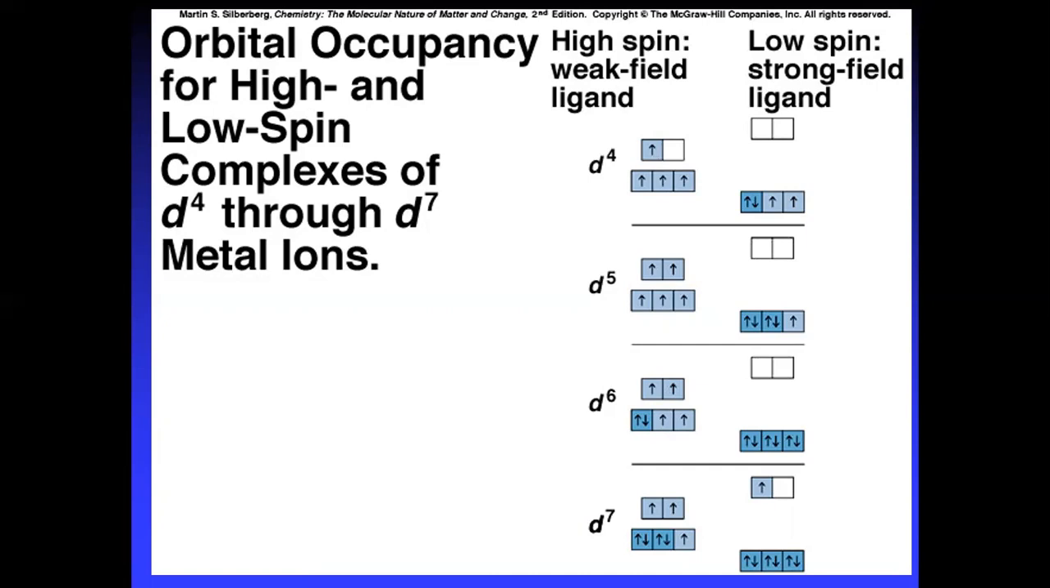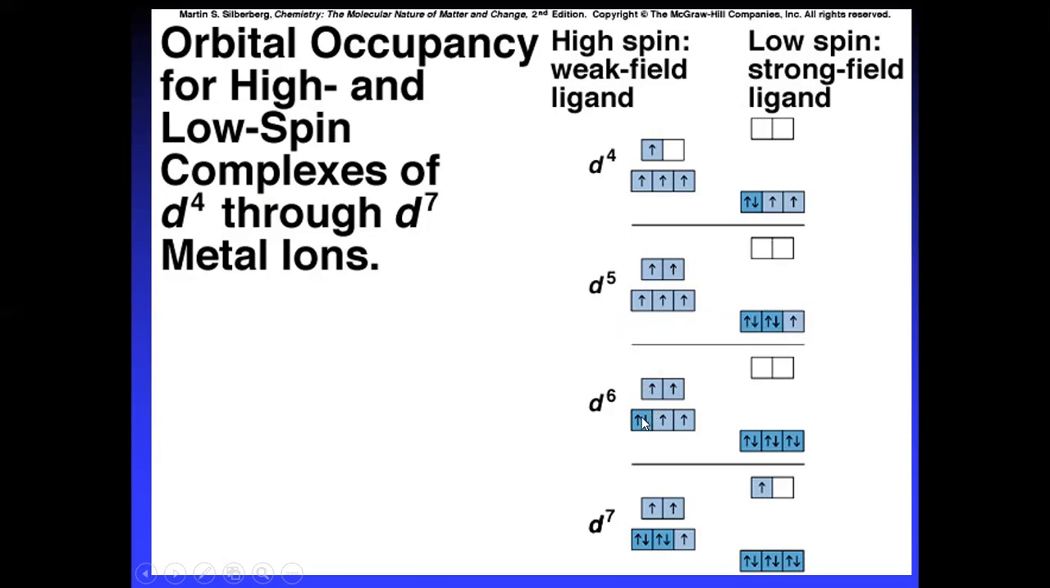Now the d5 configuration, we see. In d5, you have 5 electrons. Since it is a weak field, they get singly filled in the t2g and eg sets. And if it is a strong field ligand, first the t2g gets singly filled and then it gets paired up.